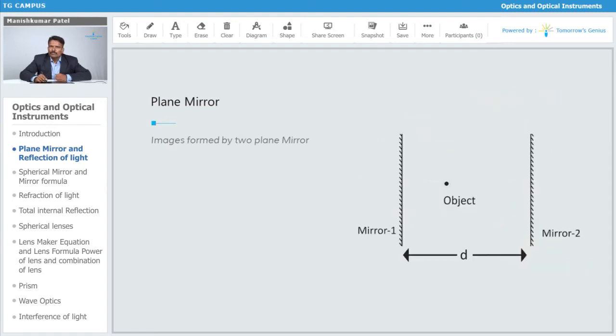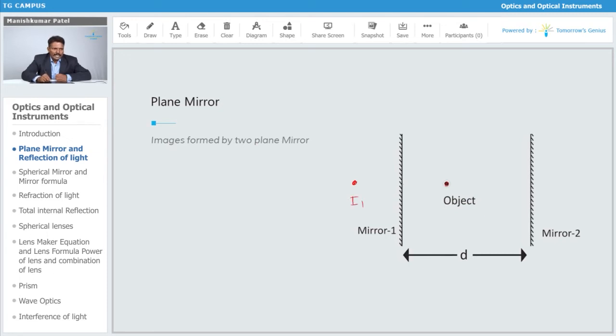When the object is placed between two plane mirrors, how many images are going to form? Obviously, an infinite number of images are going to form there. Let's say the first reflection occurs in this plane mirror, and the image for the first one is created over here.